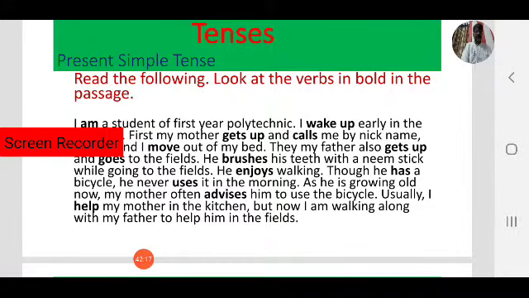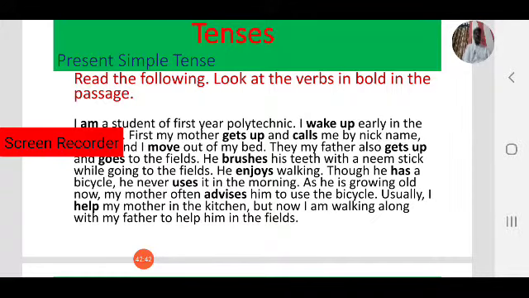We have seen. Sometimes we add s, sometimes we add es based on the verb. For example, go. He goes. We add es. Brush. That is a verb. So we add es. He brushes. Next, enjoy. Enjoys. He enjoys. We add only s.